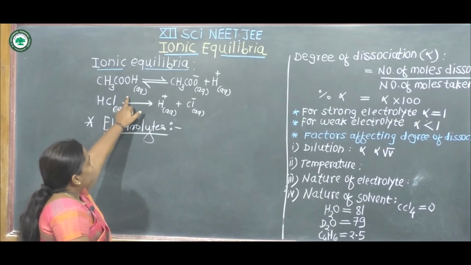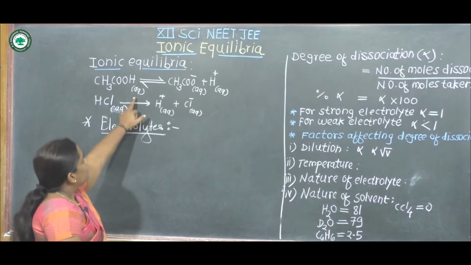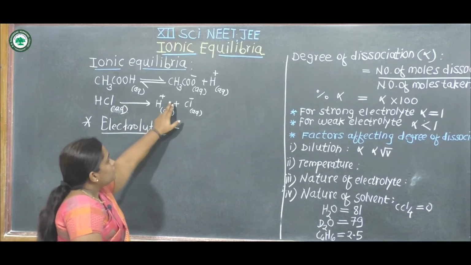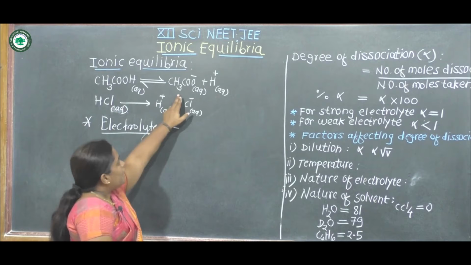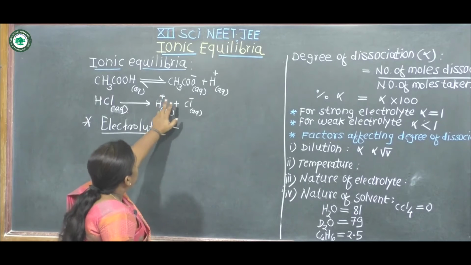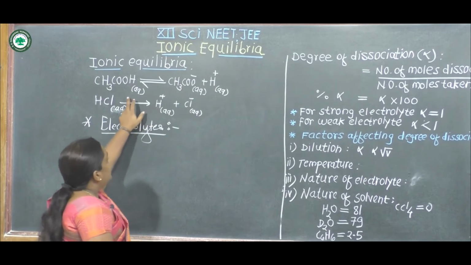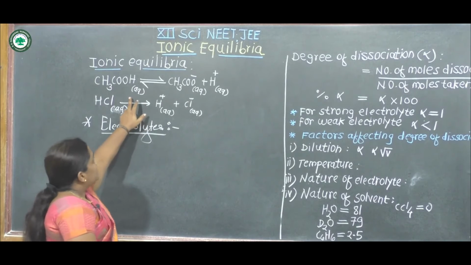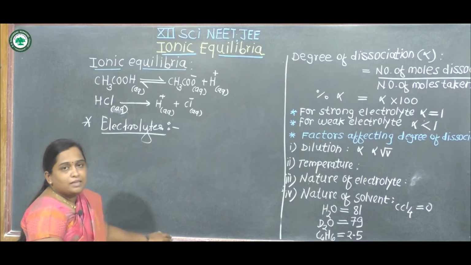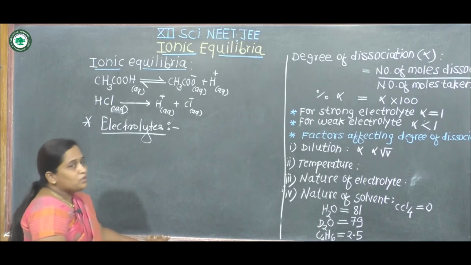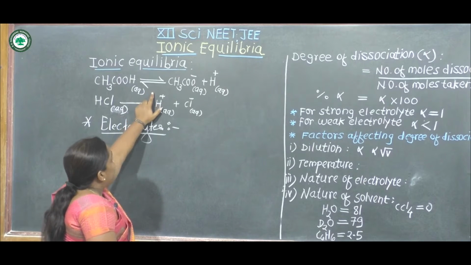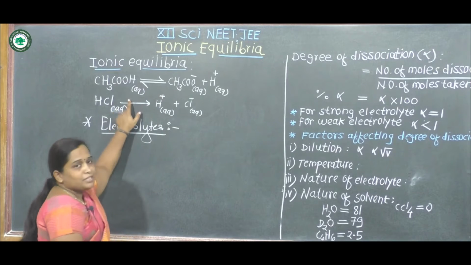When acetic acid is dissolved in water, we prepare the aqueous solution of acetic acid, it gets dissociated into its ions, that is acetate ion and H plus ion. The equilibrium exists between ions and unionized molecule. This equilibrium is called ionic equilibrium. This acetic acid is a weak acid. It does not dissociate completely. Then it achieves the partial equilibrium between ions and unionized molecule.